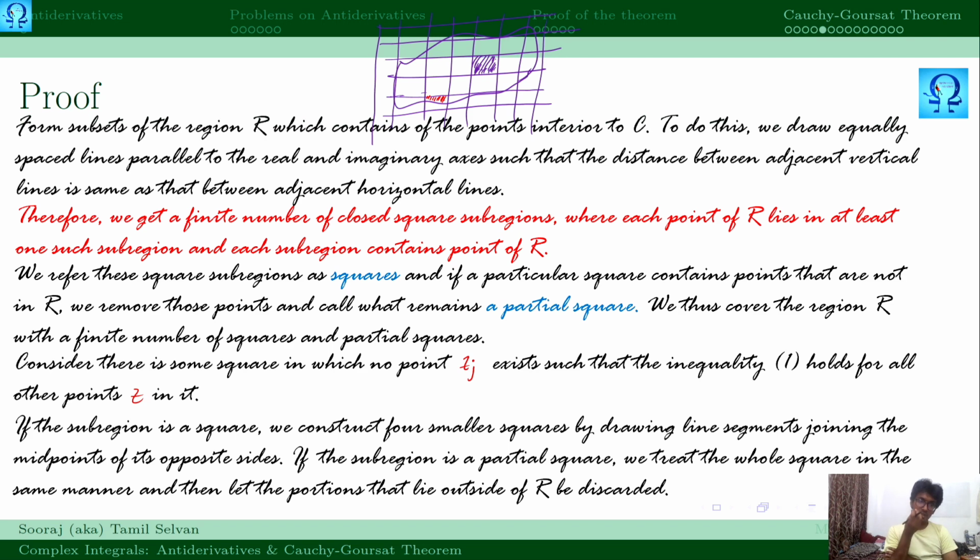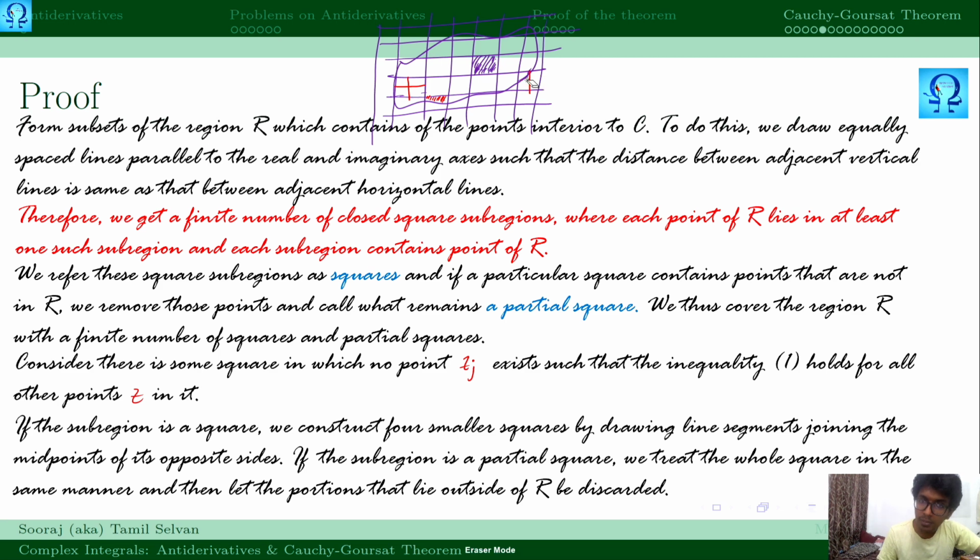If the subregion is a square, then we subdivide this region into 4 smaller squares just by joining the midpoints of opposite sides. If it is a partial square of something like this, we consider the whole square and do the same thing.